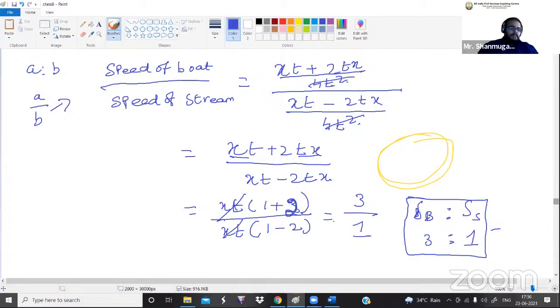So today we have seen the entire concept of time and distance, problems on train, and the concept of boats and streams. Shall I stop my screen share? Do you have any doubt within this?